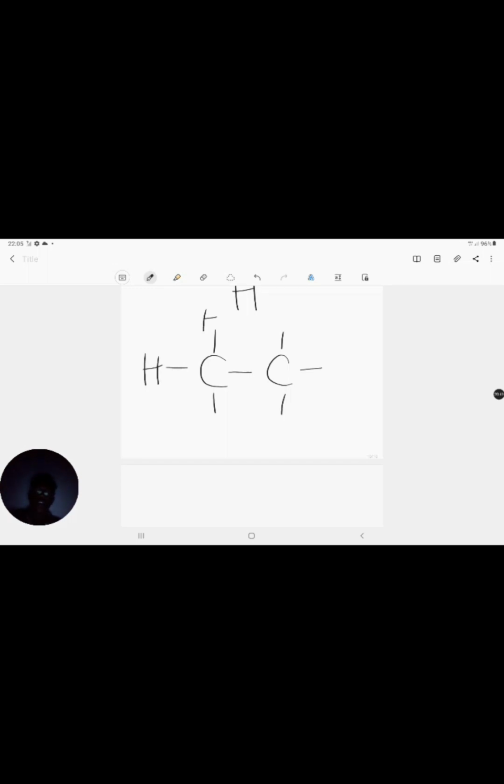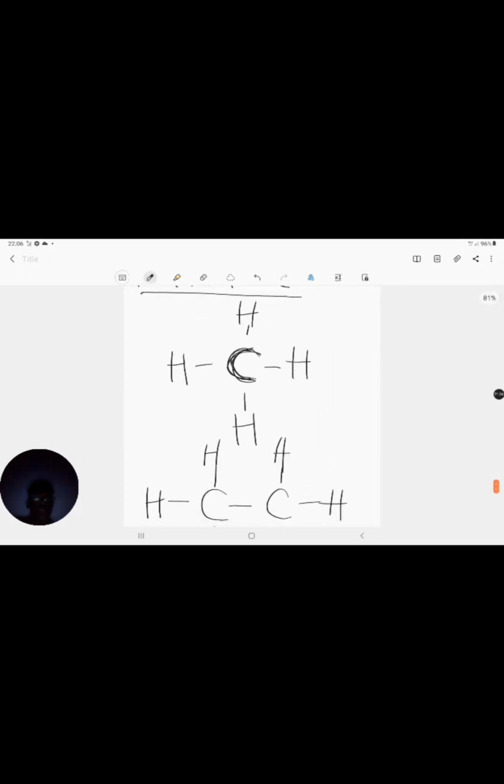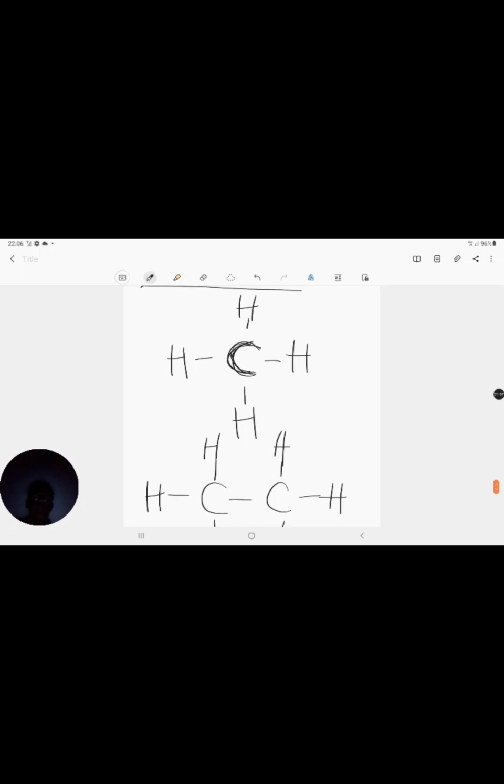It's a hydrocarbon, meaning a compound made up of carbon and hydrogen, and it has single bonds all around. Okay, so all around it, it has single bonds. So this is my second simplest alkane, right? So now let's look at the first one. The first one has 1 carbon and 1, 2, 3, 4 hydrogens.